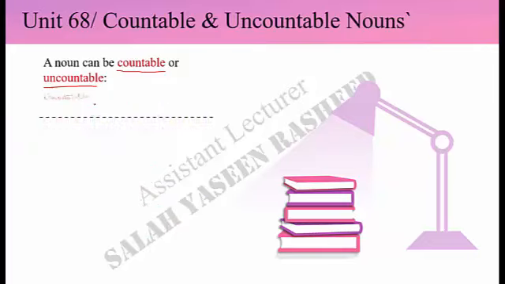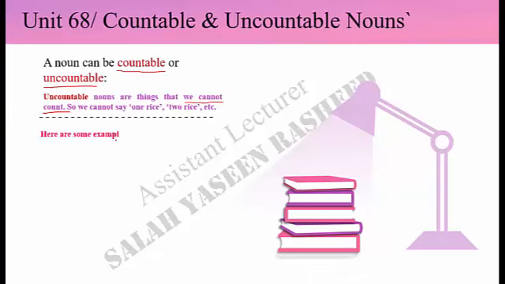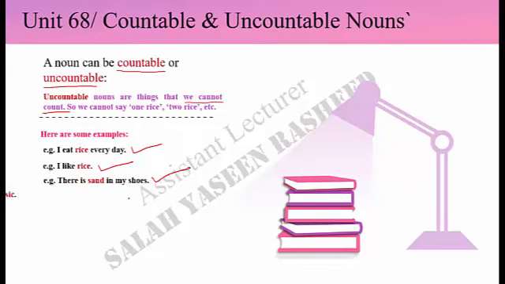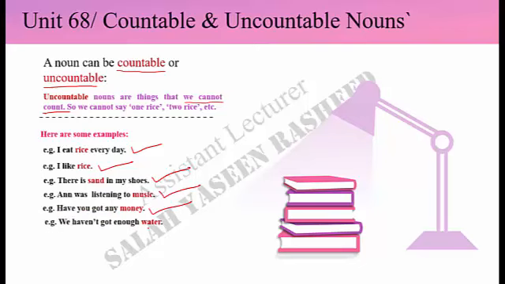Uncountable nouns, on the other hand, are things that we can't count, so we can't say one rice, two rice, etc. Here is a list of examples of uncountable nouns. I eat rice every day. I like rice. There is sand in my shoes. Anne was listening to music. Have you got any money? We haven't got enough water.